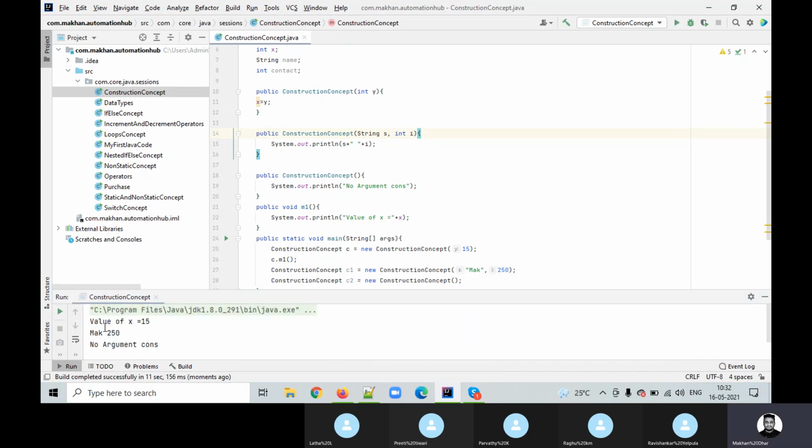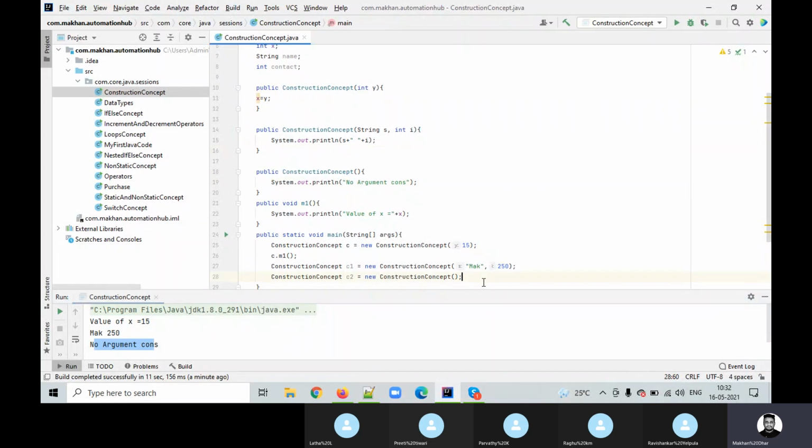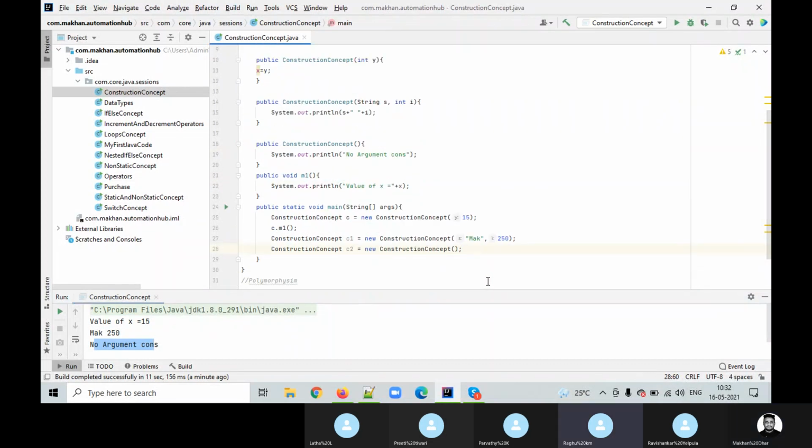Can you see? The value of x is 15. So I'm getting 15 for which one? This one, right? Now Mac 250, see, which one? This constructor. So I'm getting it for this. Now the no-argument constructor is for this, but you have not added values here, right? So that's the reason we are getting these results. Correct. So based on the argument, it will assign the value.